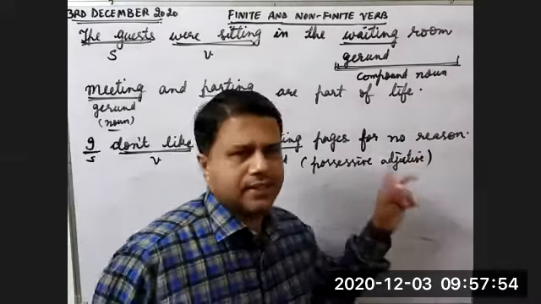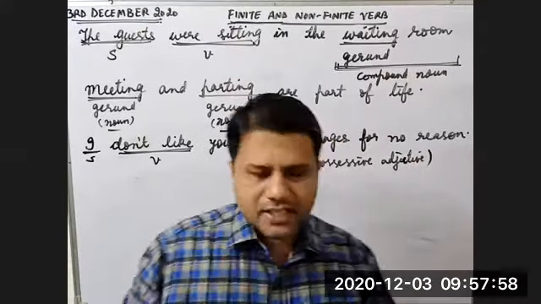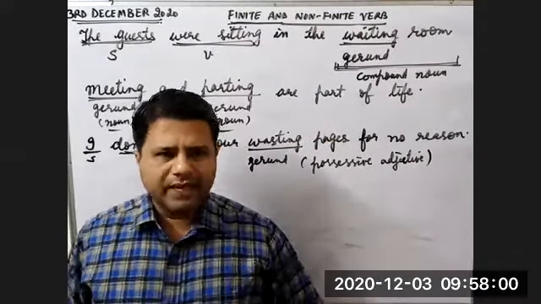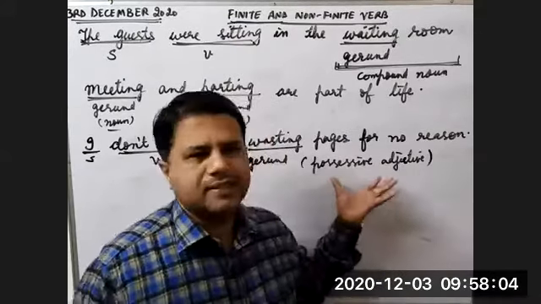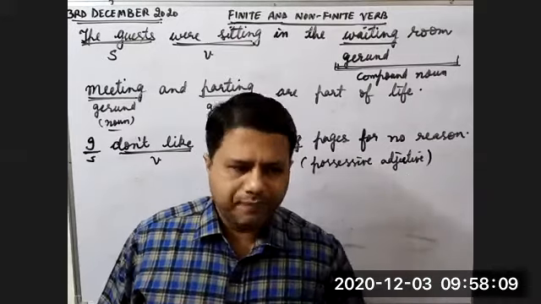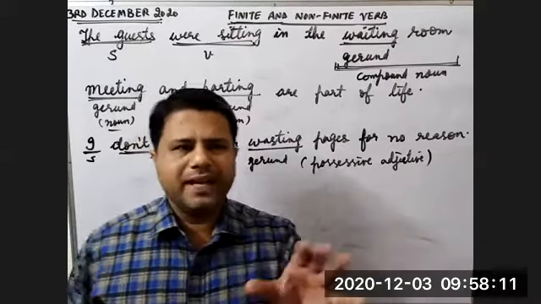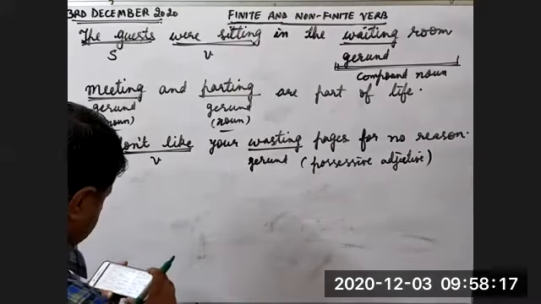Children, this use of gerund is very important, because when we join sentences, we can do so with this help. It will be used very often when we combine two sentences.